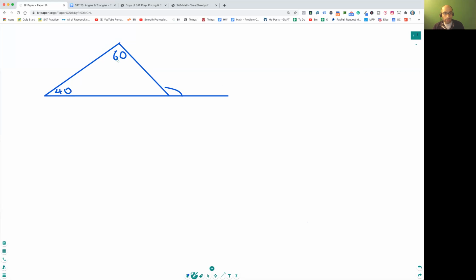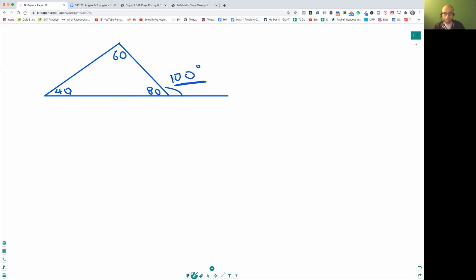One way to do it is you can calculate this plus this and first find out what this angle is, right? So first find out that this is 80. So it's going to add up, right? You're going to find this angle over here. This is 100. I haven't drawn it very well. So this is 80 over here, because 40 plus 60 plus 80 has to be 180. Remember, the sum of angles in a triangle is 180. And now supplementary angles, right? You're gonna get 100 over here. So that's the 100 degrees.